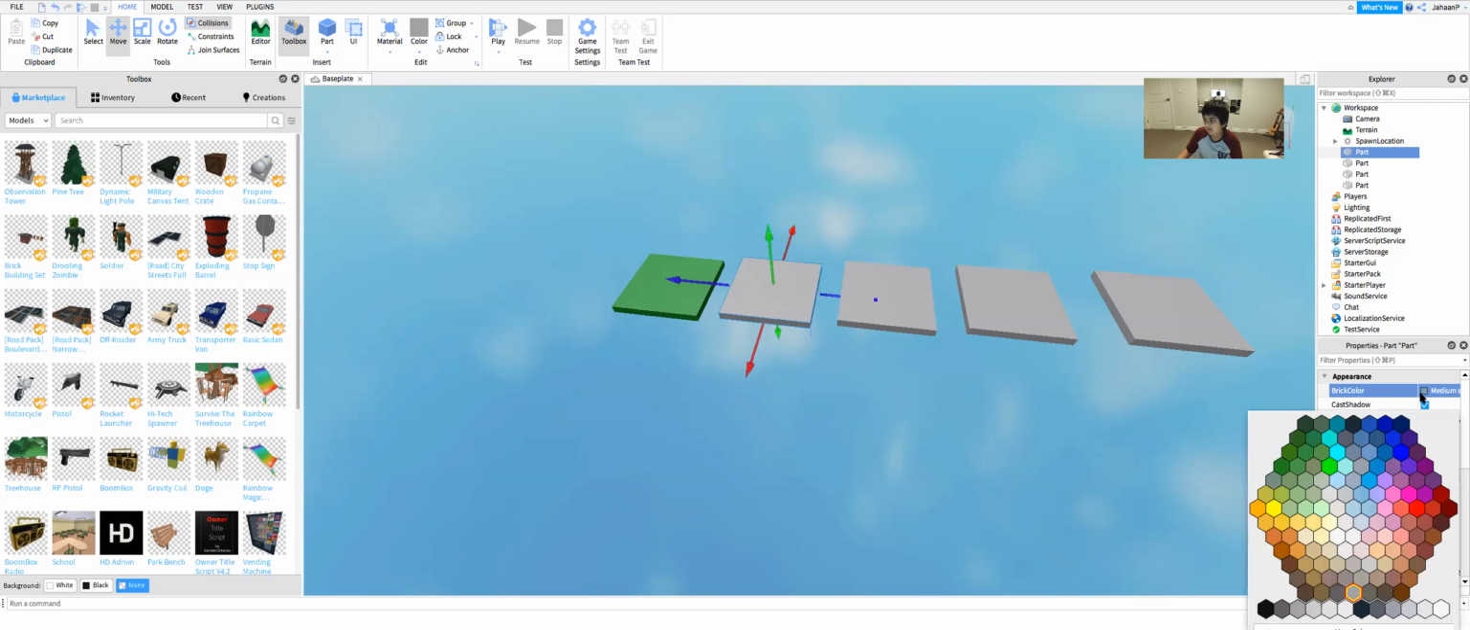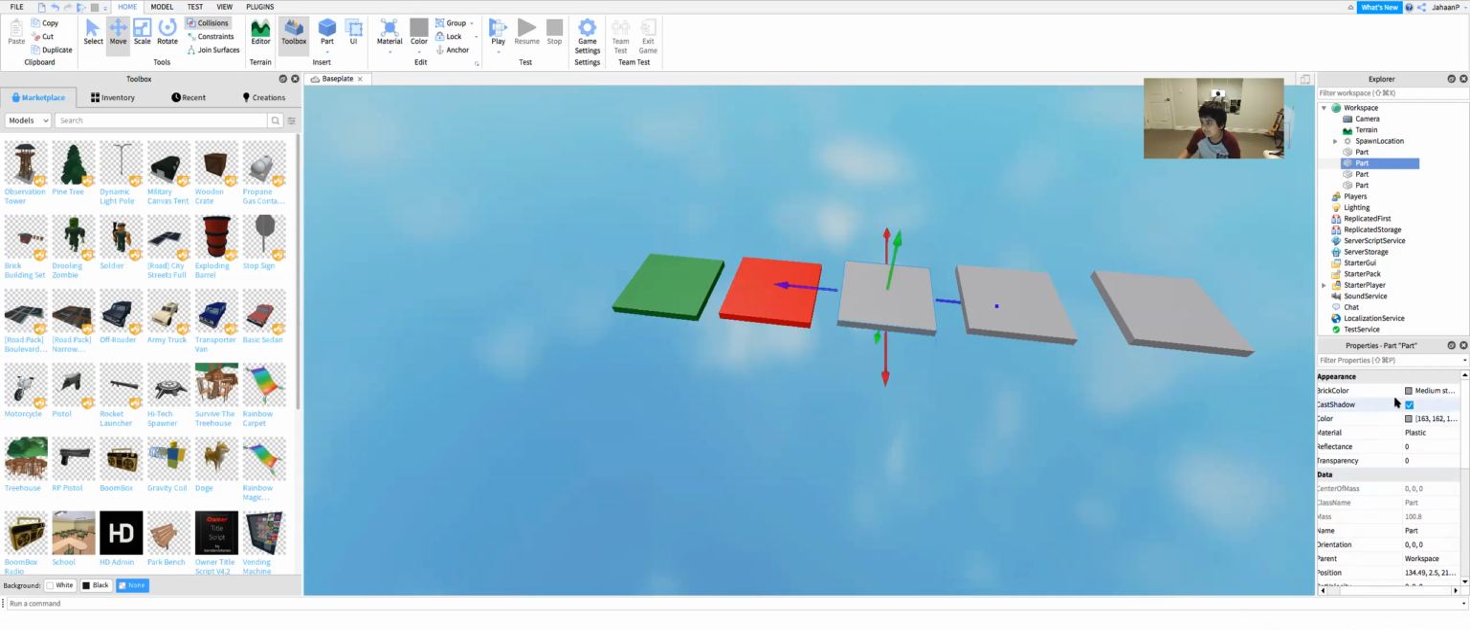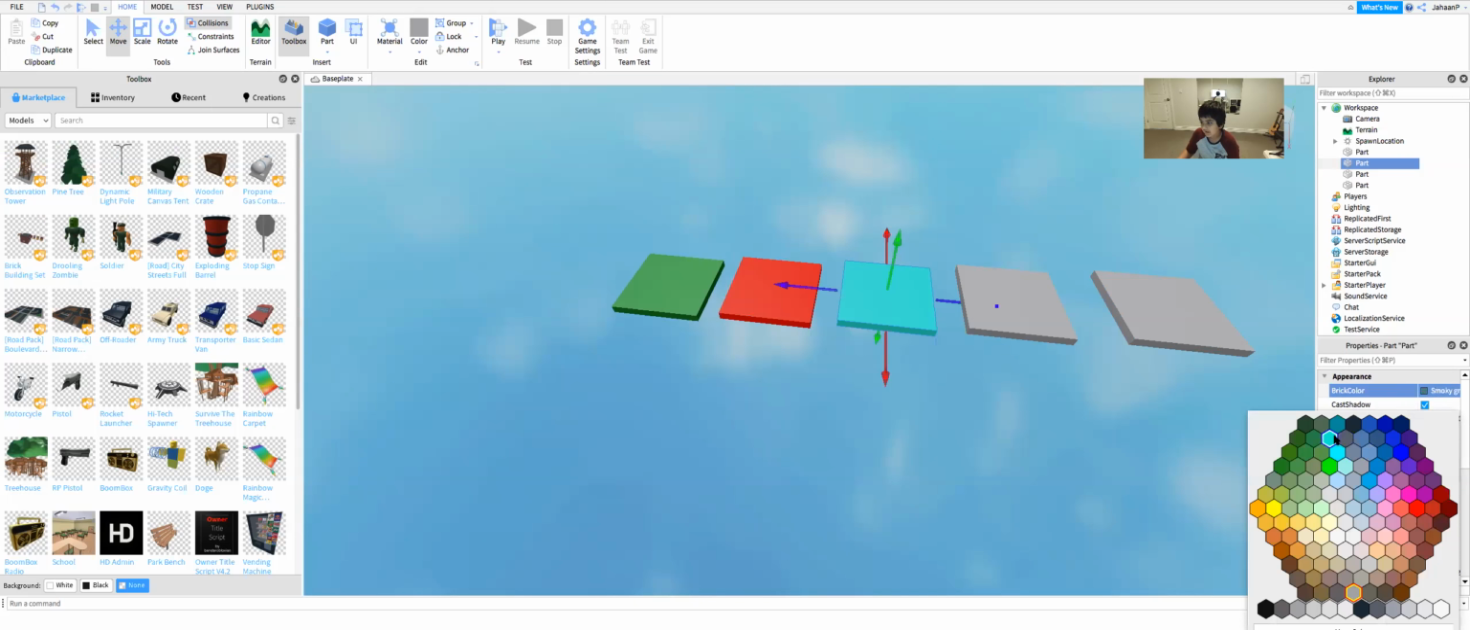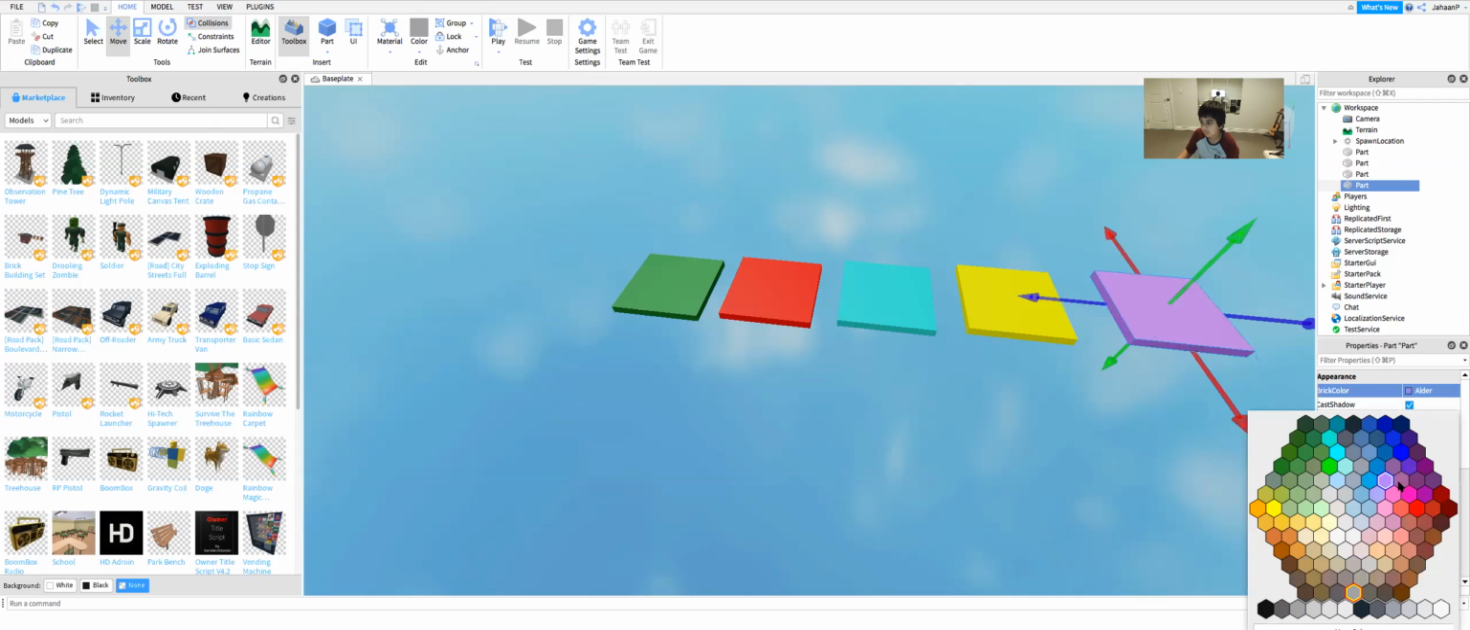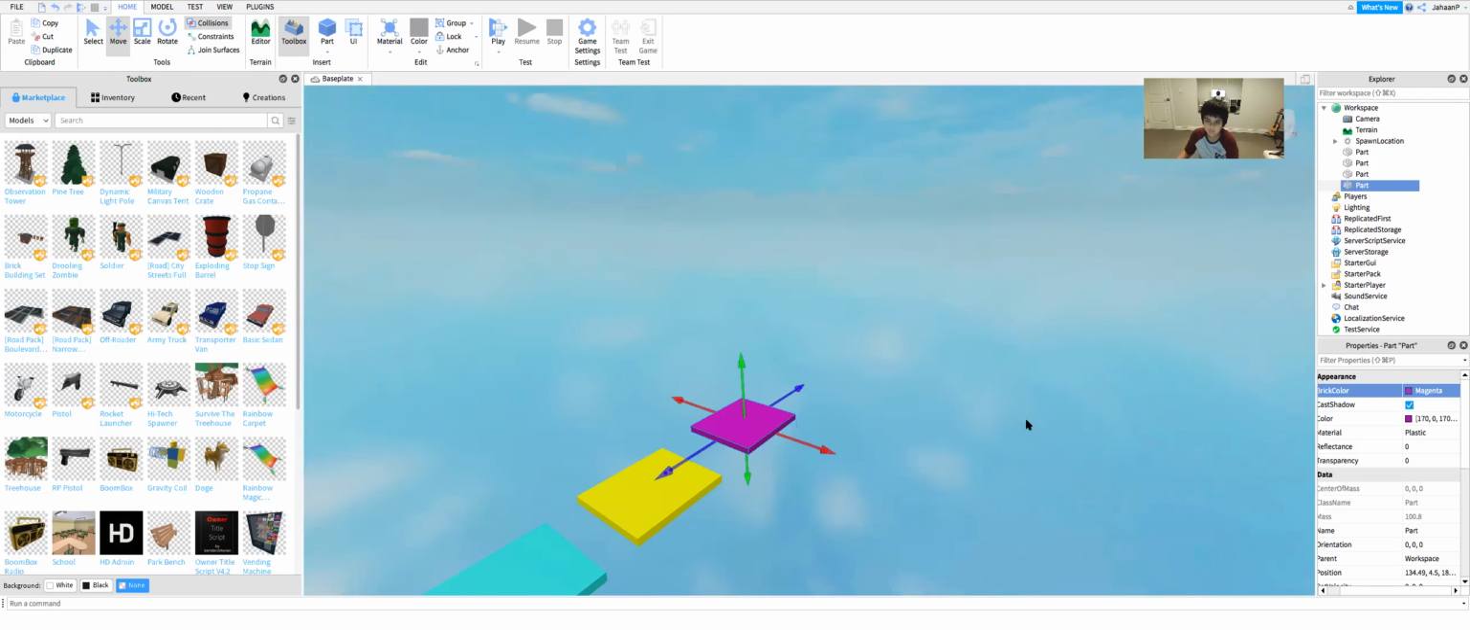Again, you can keep that on whatever color you want. I'm gonna make this one red. I'm gonna make this one kind of like a bluish color. Yellow. And I won't forget purple. I'm almost with the color purple.